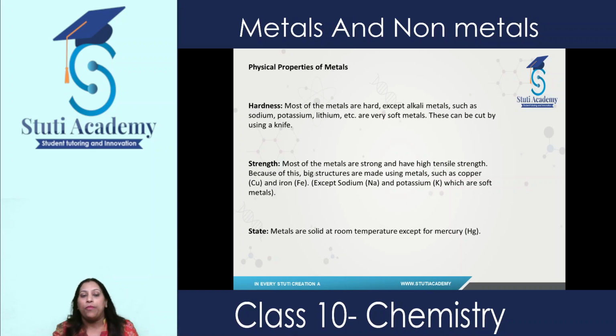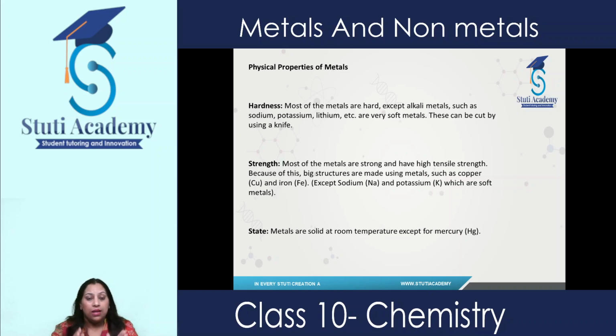The second property of metals is strength. They are very strong. They have high tensile strength, for example copper, iron, aluminium. That's why we use them in making big structures, in constructing buildings, or in making utensils and vessels, due to their strength. Again, the exceptions are sodium and potassium, which, as I told you, are so soft that we can easily cut them with a knife.